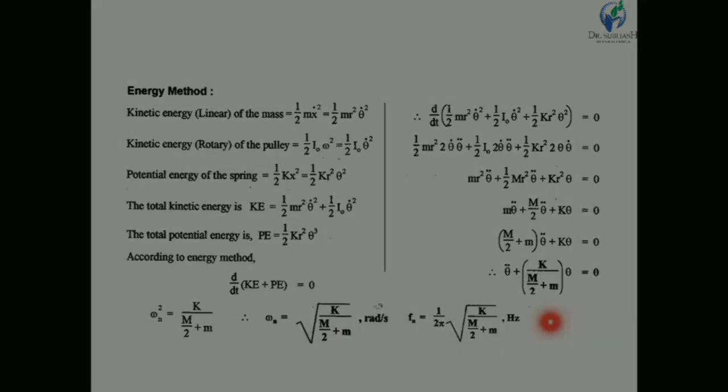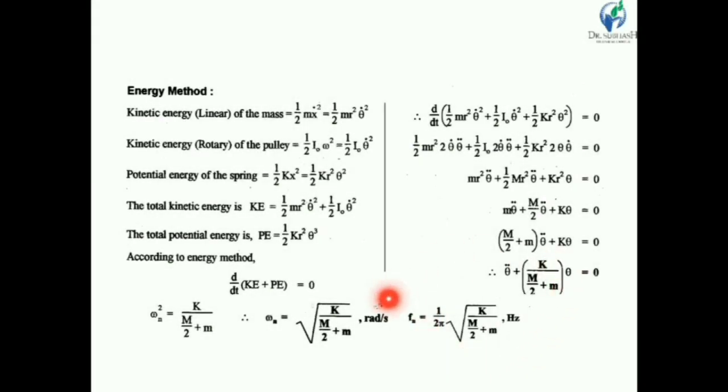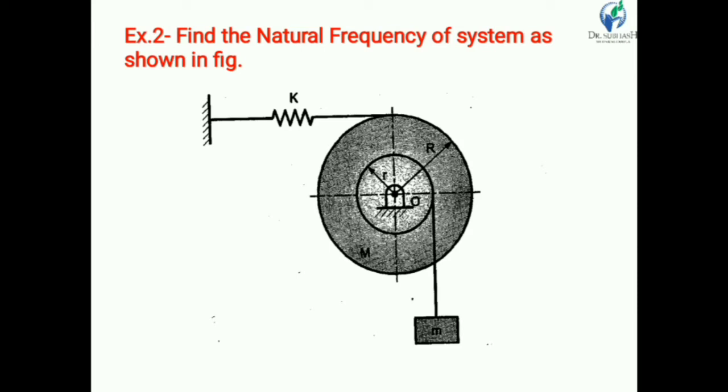So for natural frequency we get omega n upon 2 pi. So Fn is equal to 1 upon 2 pi under root capital K divided by capital M by 2 plus small m in hertz. So this is the natural frequency of the given system, and this equation we have derived by using the energy method. Now let us see another example.